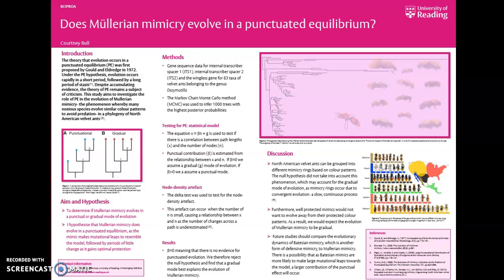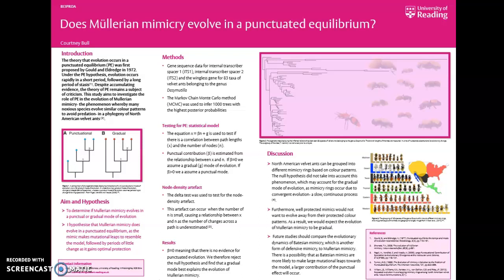This project aims to investigate if Müllerian mimicry evolves in a punctuated equilibrium or if it follows a gradual mode of evolution. If we look at figure 1, we can see two different phylogenetic trees, with A showing a punctuational pattern of evolution and B showing a gradual pattern of evolution. B assumes that change is independent of speciation events, whereas A believes that changes follow speciation events.